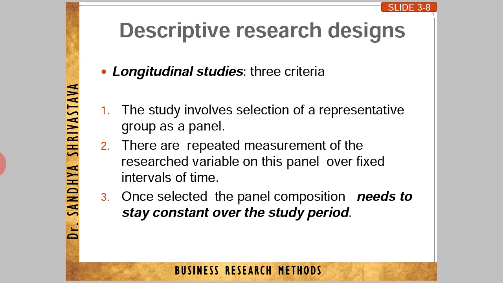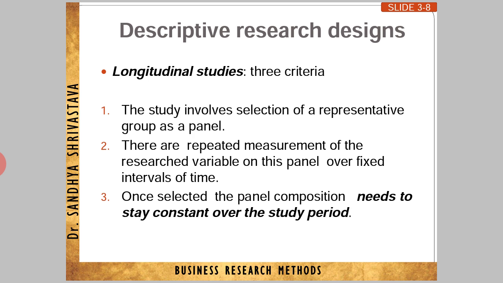Afterwards, longitudinal studies. There are three criteria for this particular study. First, the study involves selection of a representative group or panel. The panel here consists of specialized expert persons in their particular field, taken in a panel for their views, suggestions, answers, and decisions.